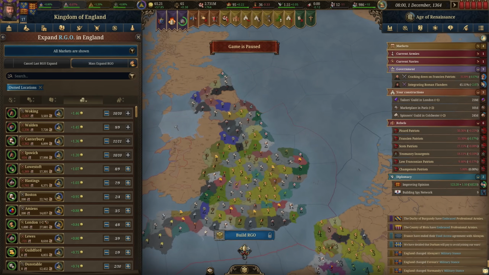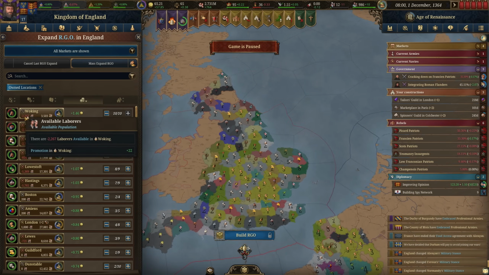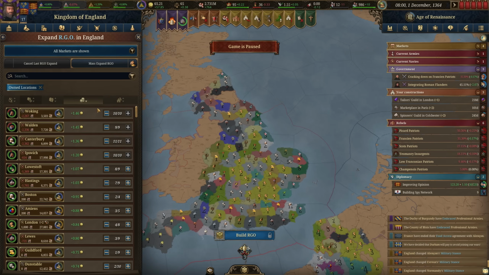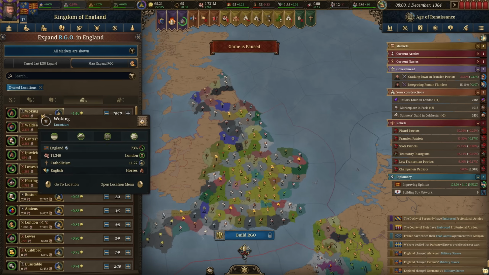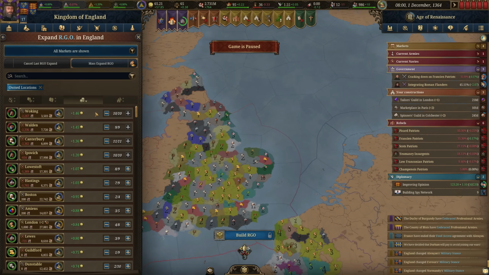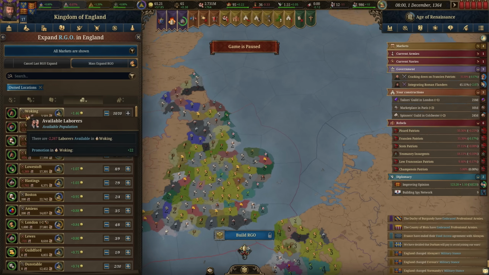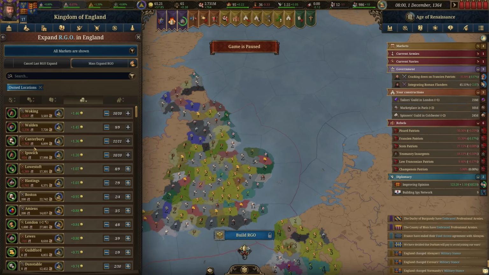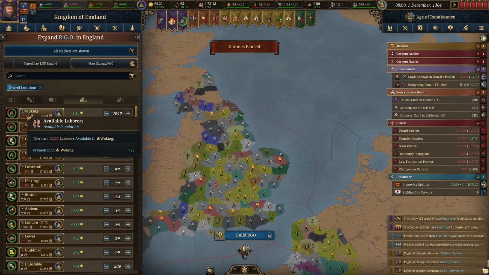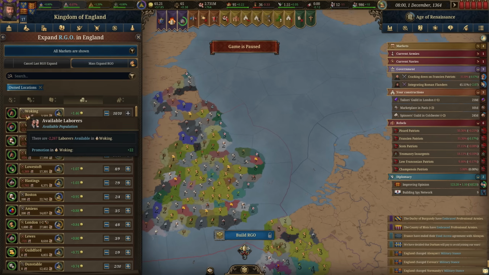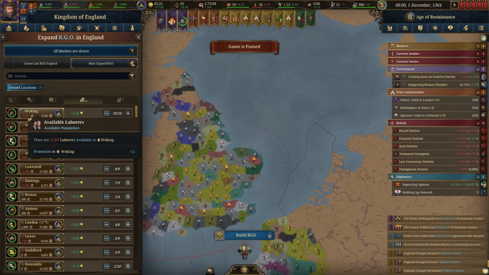There's something I wanted to discuss that was asked about in the comments, and that's the available laborers. So you may have noticed that I've been constructing in RGOs where we do have a shortage of laborers. If there's nobody there to work the building, then you don't get the benefits. Now, I don't really pay too much attention to that, honestly, unless it gets really, really bad. I'd say like the 4,000 I think that it had gotten to, that's close to really bad, but still not enough to stop me from constructing there.